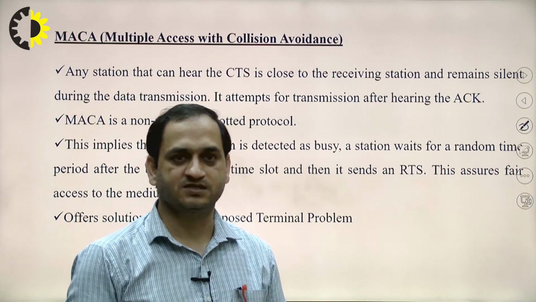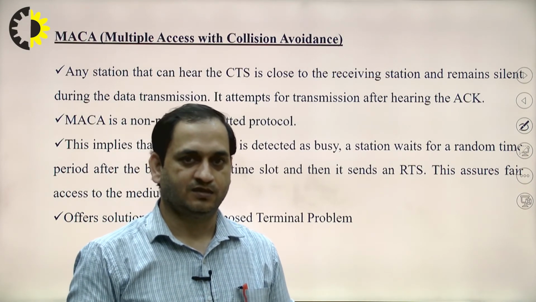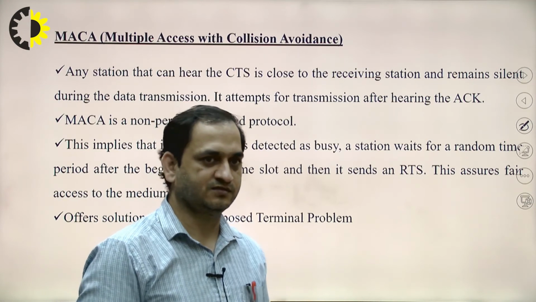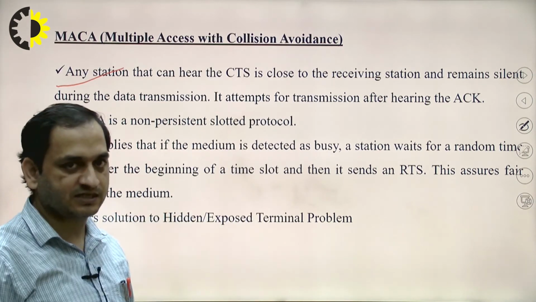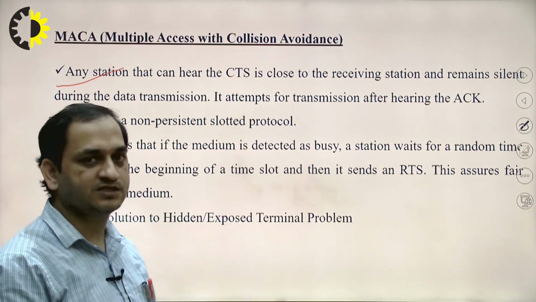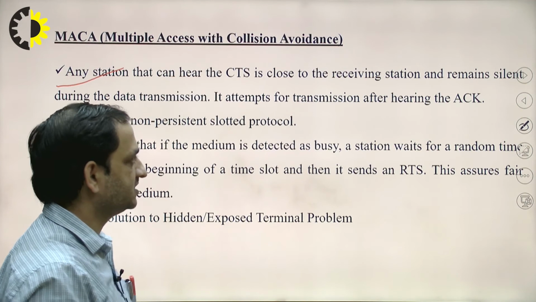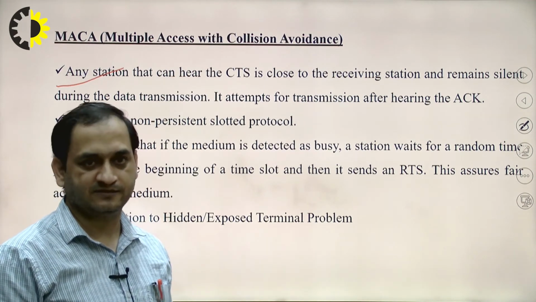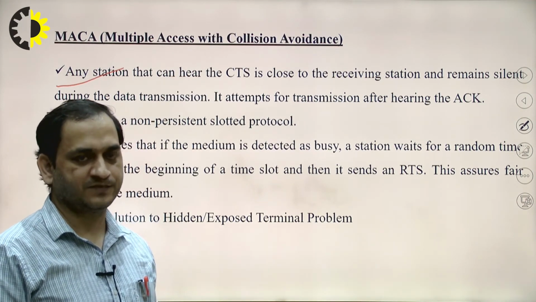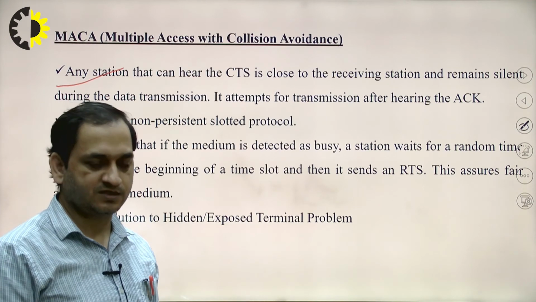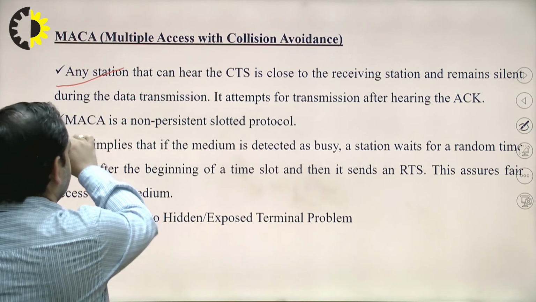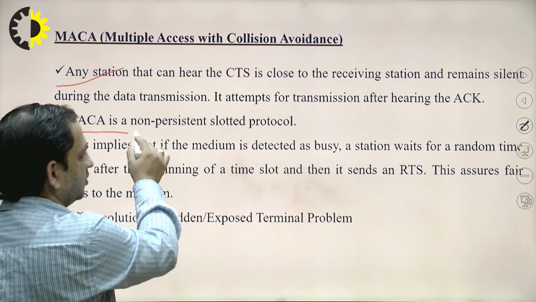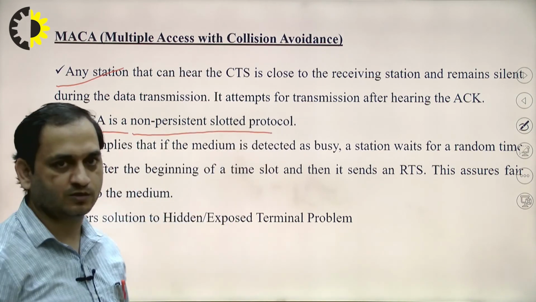So in this, first it will send the RTS. Then after hearing that, any station nearby can hear the CTS itself. We will discuss it, the receiving station and the others remain silent during the data transmission. It attempts to transmit after hearing the acknowledgement. So, a very important point about MACA, this is a non-persistent slotted protocol.